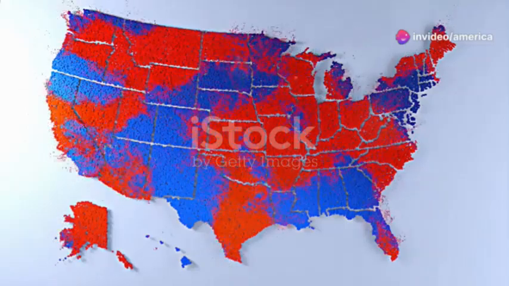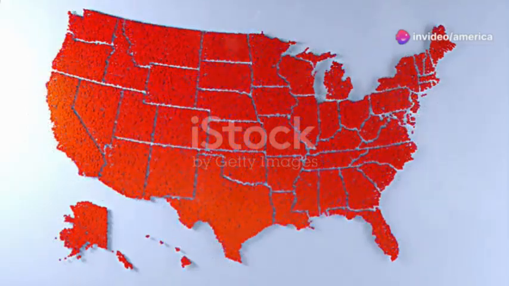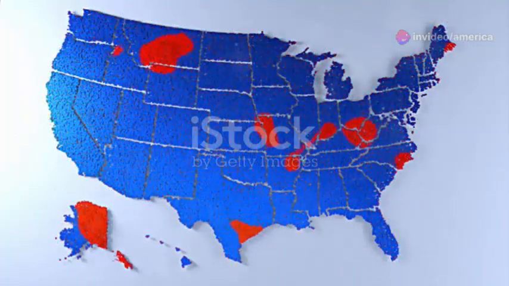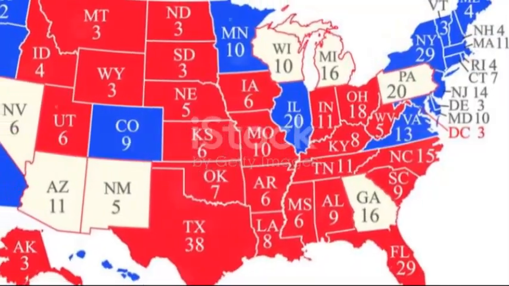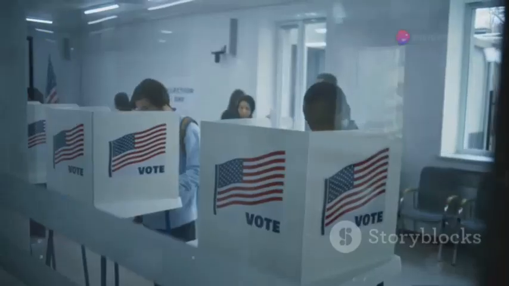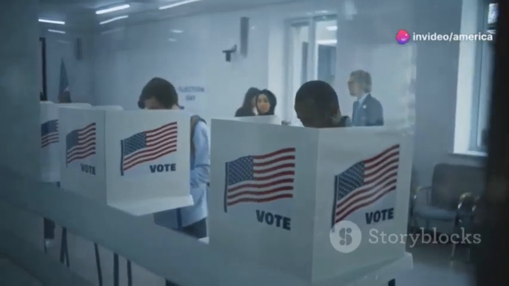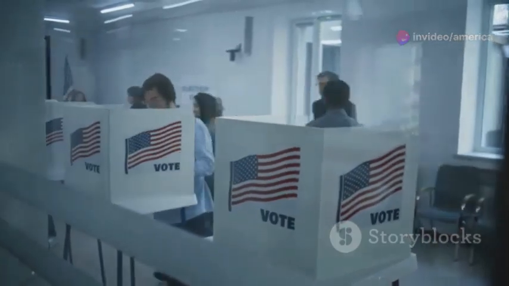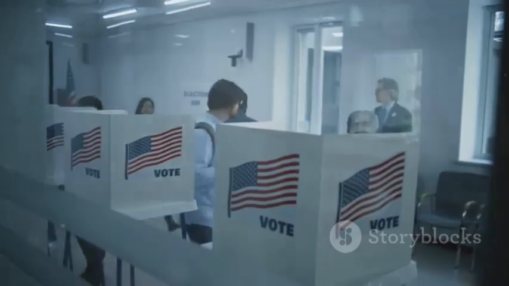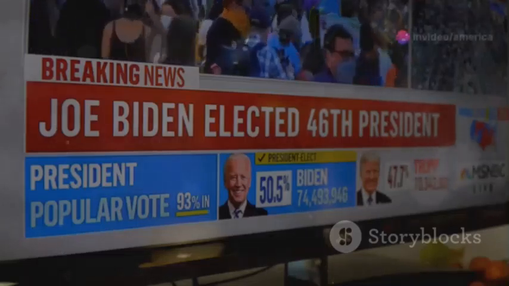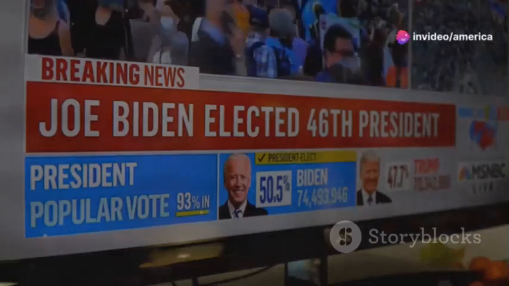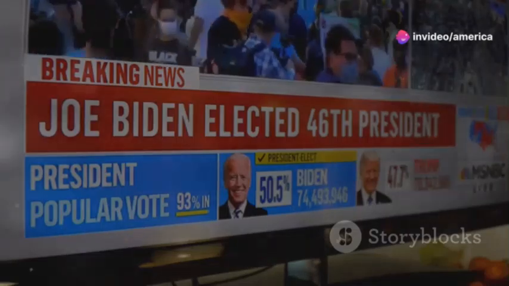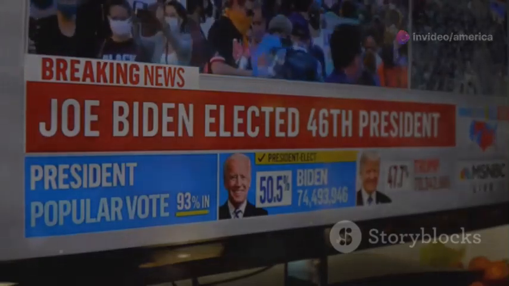To win the presidency, a candidate needs to win a majority of the electoral votes, at least 270 out of 538. This majority ensures that the elected president has broad support across the country. The candidate who wins the popular vote in a state usually gets all of that state's electoral votes. This is known as the winner-takes-all system, which is used by most states. This system can sometimes lead to a candidate winning the presidency without winning the popular vote. This has happened in several elections, leading to debates about the fairness and effectiveness of the Electoral College.